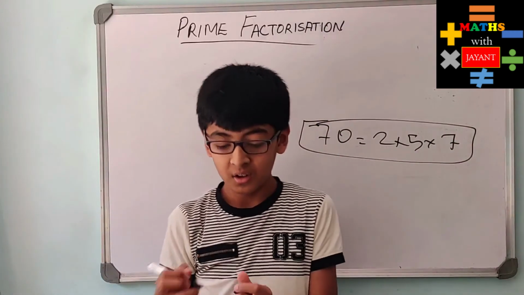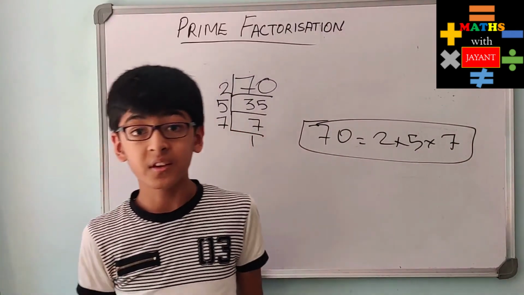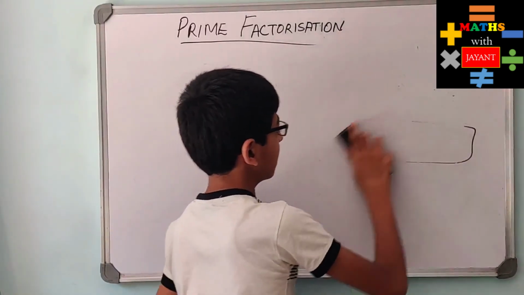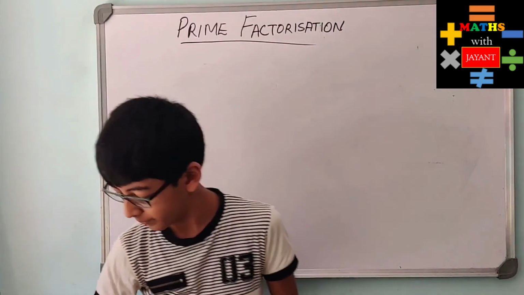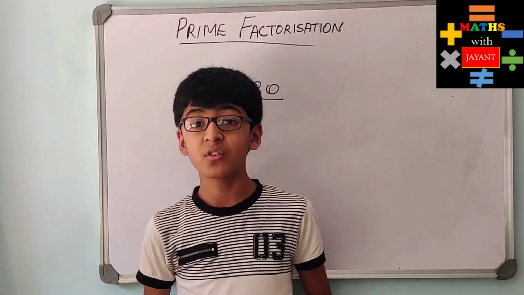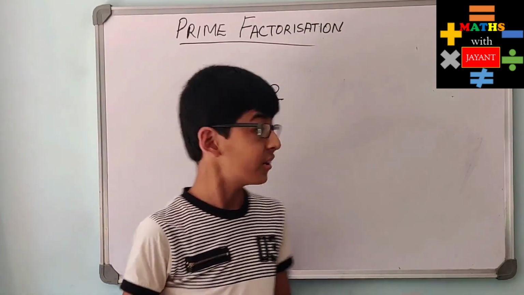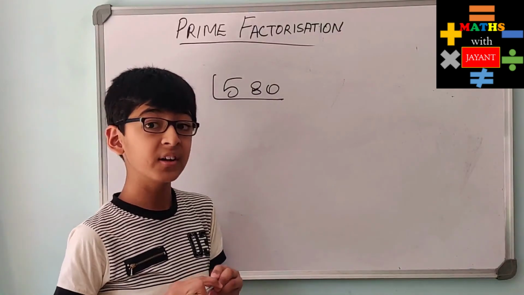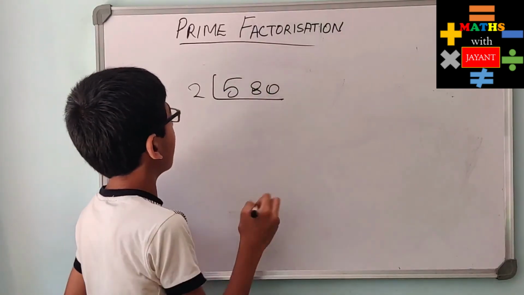Now let us find the prime factorization of 3-digit numbers using this method. So now let us find the prime factors for 580. I've written 580 and made the L. 580 is an even number, so it is divisible by 2.